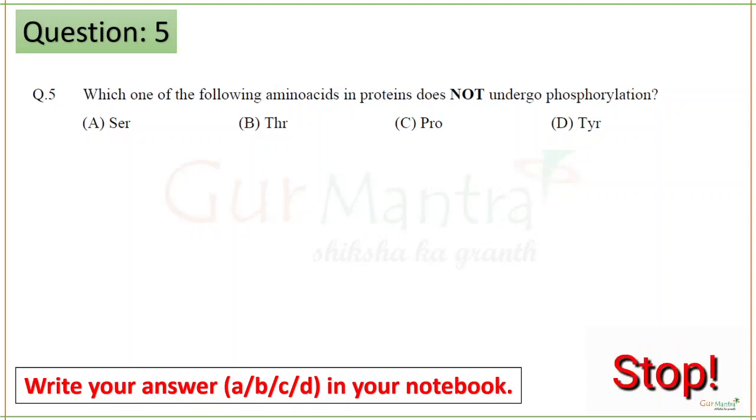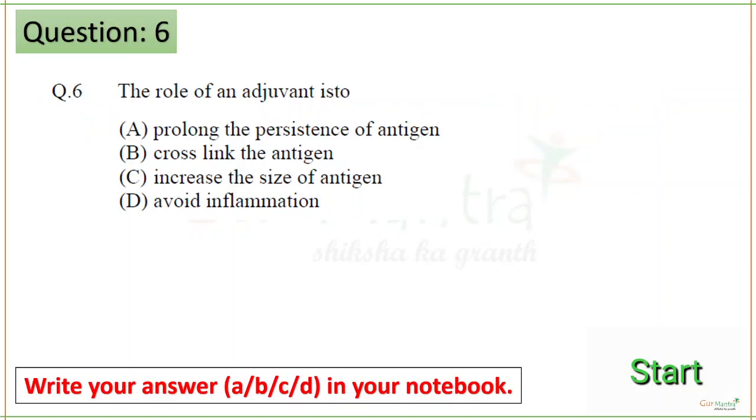Which one of the following amino acids in protein does not undergo phosphorylation? The correct answer is option C, proline. So if your answer is correct for these questions, give yourselves 2 marks, and if it is wrong, minus 1.